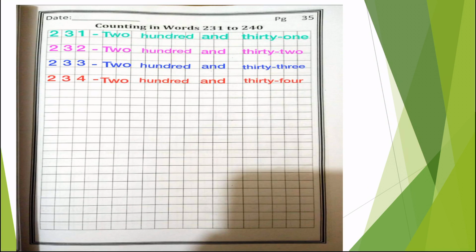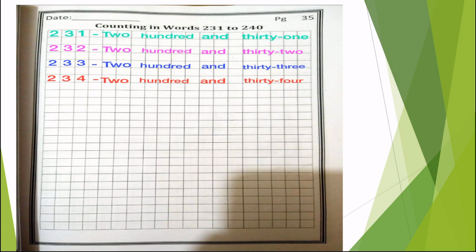You will write single digit in one box. Don't write 231 in one box. Okay, remember that. Now the fourth box, you will put a dash in the fourth box.